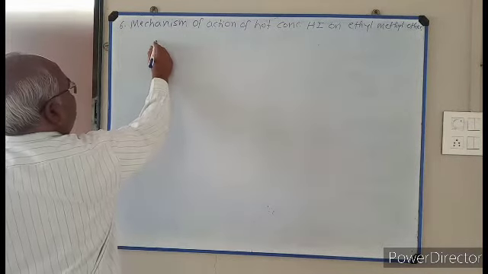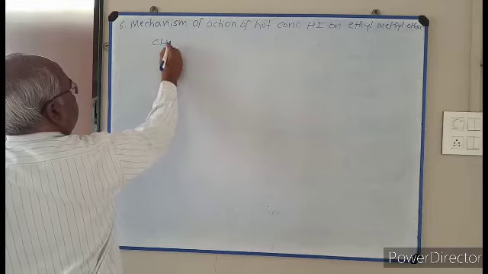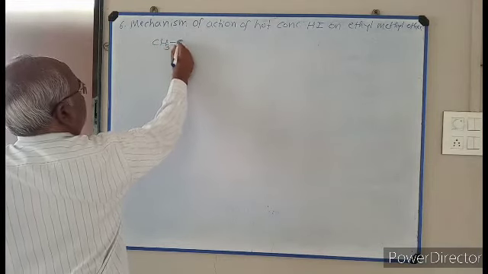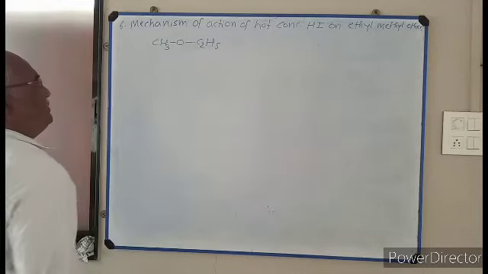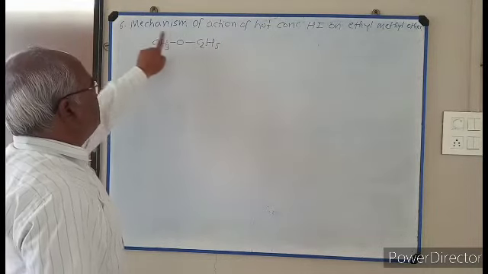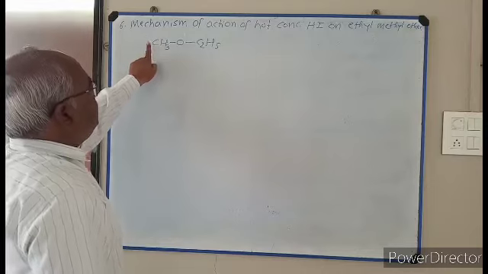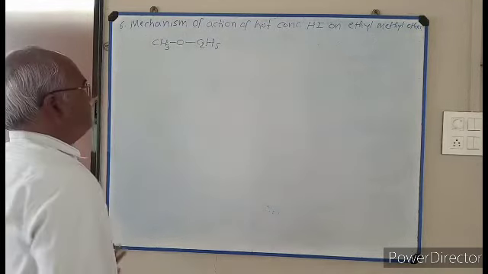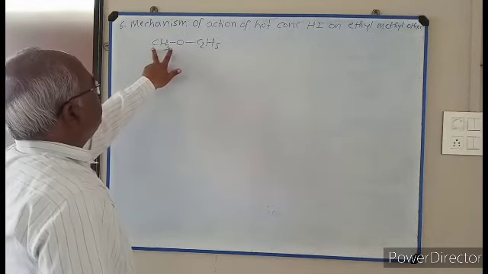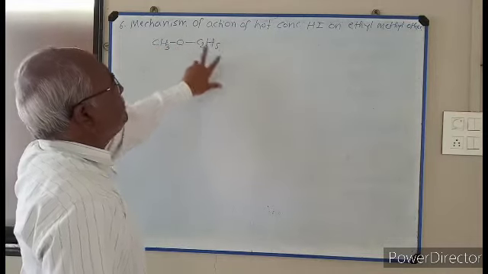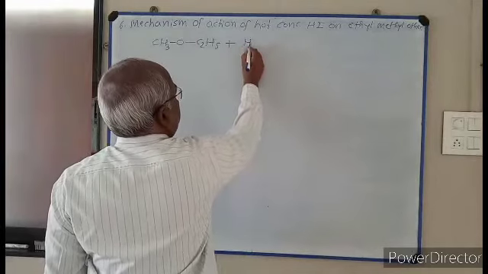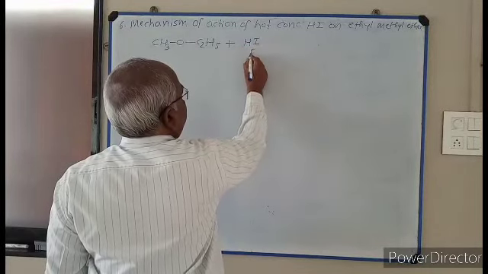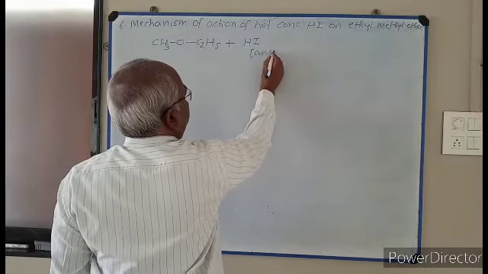I take the example CH3OC2H5. This is ethyl group, this is methyl group, ethyl methyl ether. Its IUPAC name is methoxyethane. It is treated with concentrated hydrogen iodide.